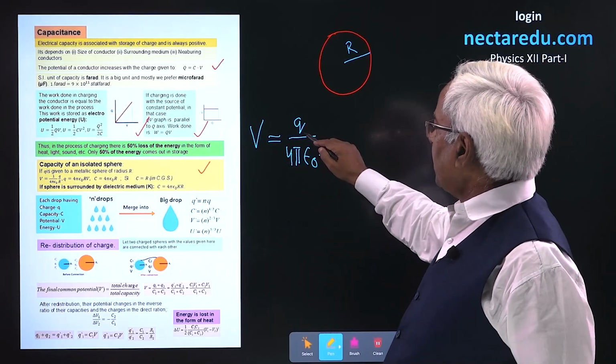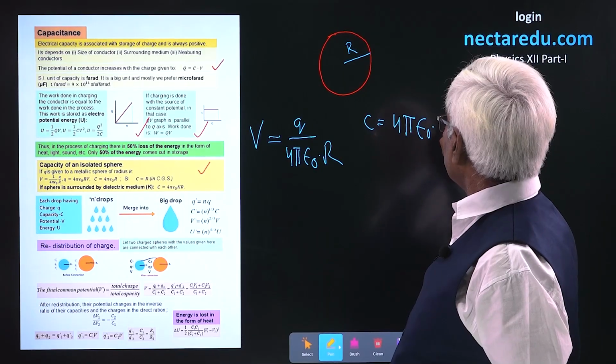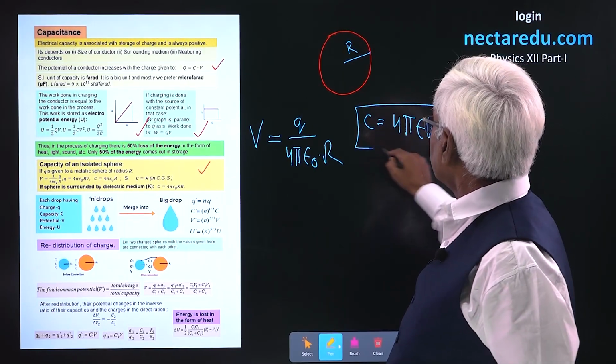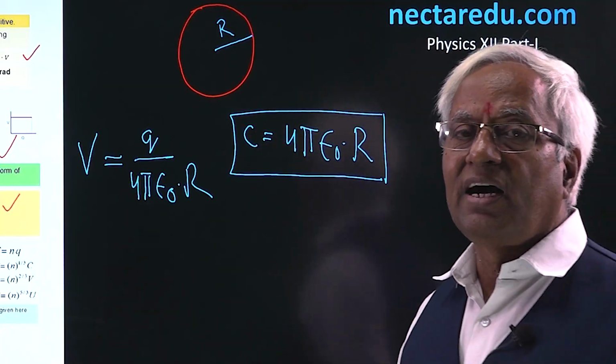Q upon V, that is C. So that way we get the formula for capacity of isolated sphere. This is the formula in SI.